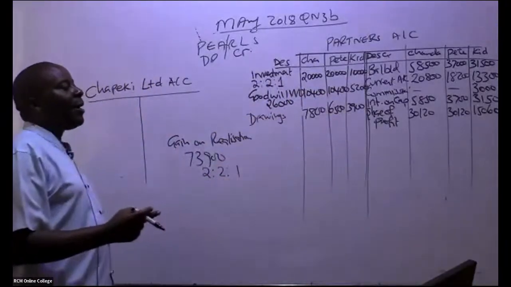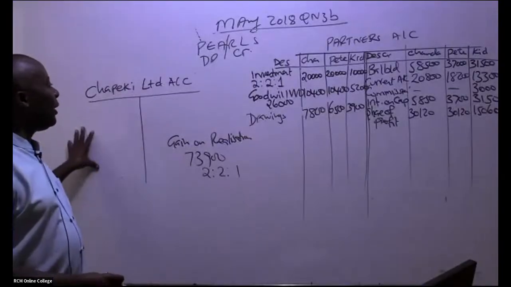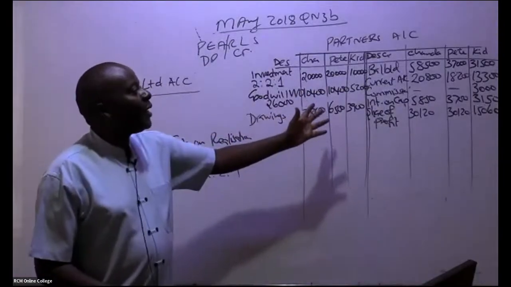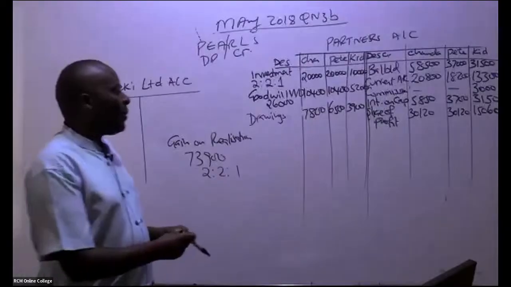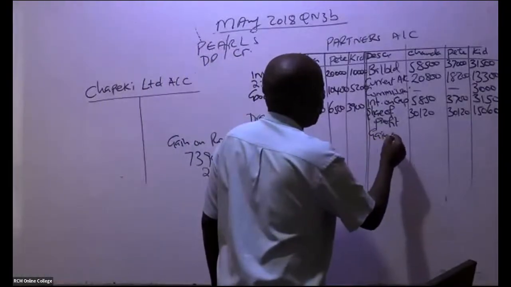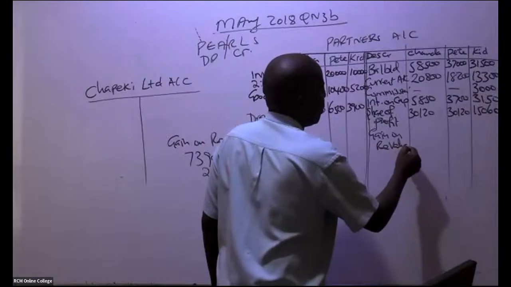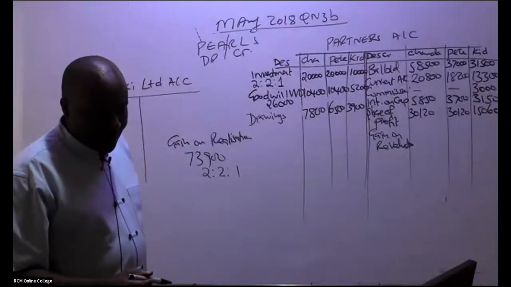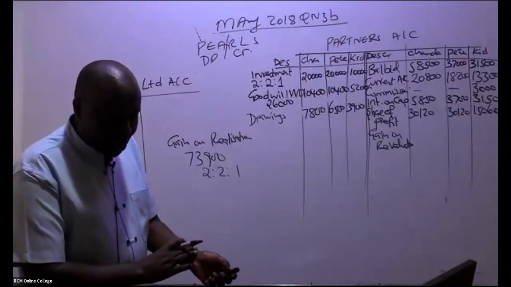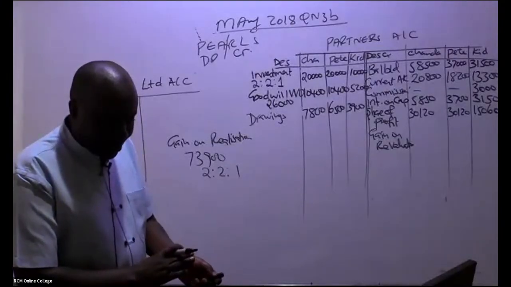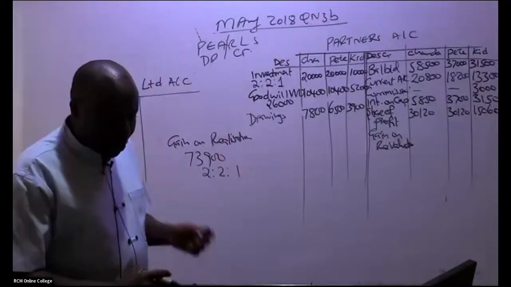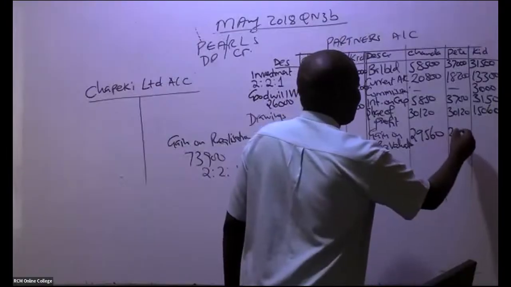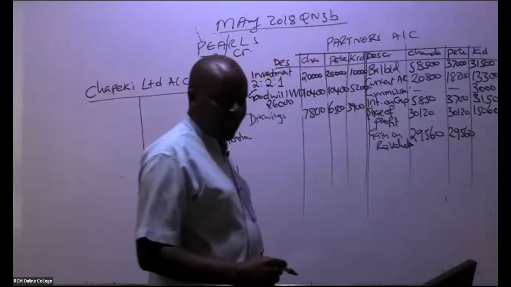Where am I going to write this gain? Remember, the gain has come on the debit side. When these guys were getting commissions or interest, or when they gain, you credit their accounts. So come and give us gain on revaluation. How much do we have here? I'm told 29,560, right? Thank you, Nancy. 29,560. And then we have lastly, these are the smaller ninja.